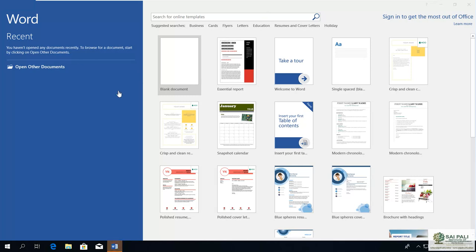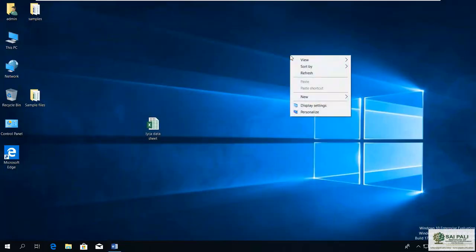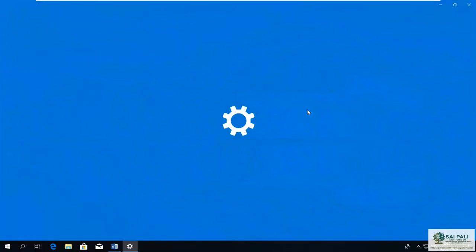Okay, so you see when I open MS Word the first time, the options I'm seeing here are Blank Document, which is to create a blank document. On this side, I will see the recent documents which I have opened previously, or these template options, which are some predefined templates. One more thing, wait. Let me increase the font.